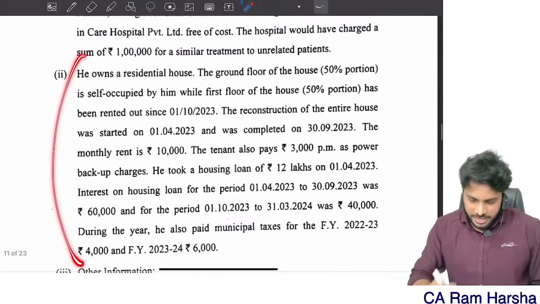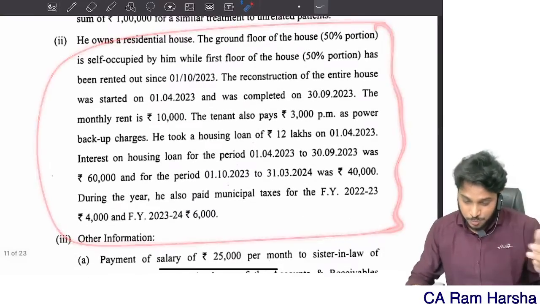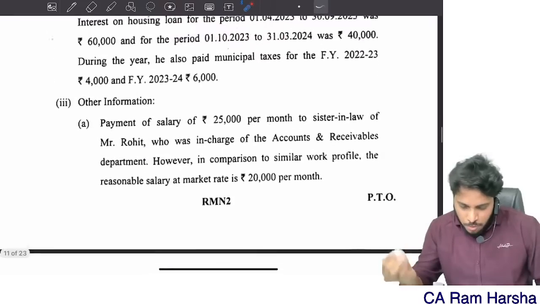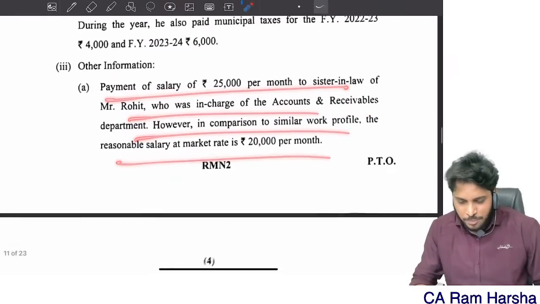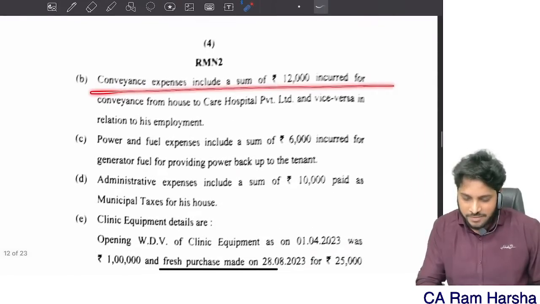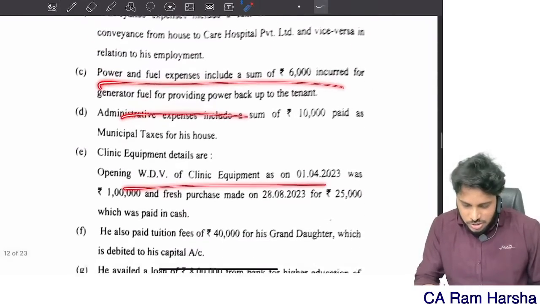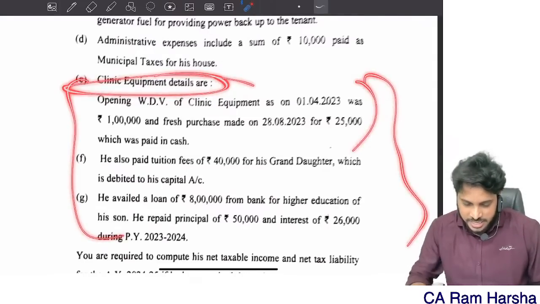So house property income details were given. House property income, remember we have discussed house property here. I think no much complicated information. 5,000 diesel 48, conveyance expenses include 12,000 incurred. So I think it's pretty simple. Clinic equipment, depreciation calculation details were given.